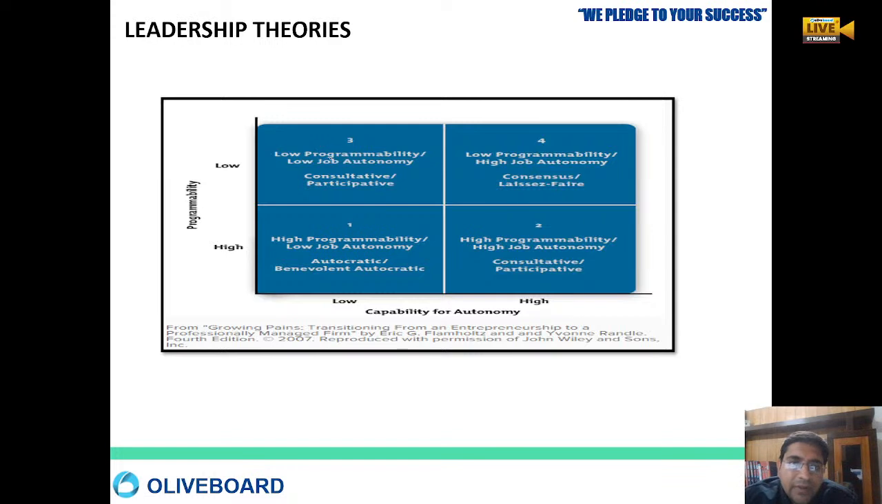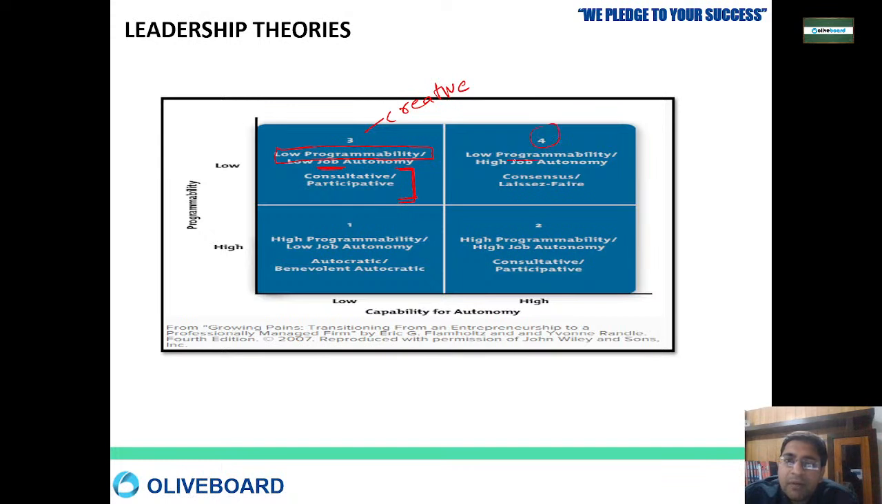Then comes the third one, where low programmability means a specific task is not there. You can be creative over here, and low job autonomy is there. So here again it is consultative and participative, right? Then comes the fourth one.